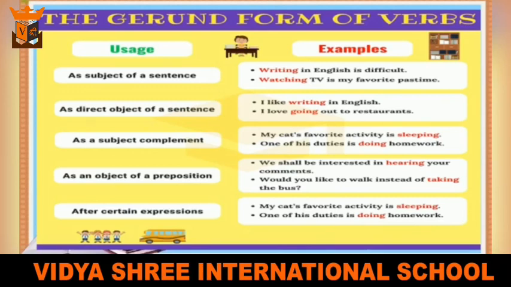For example, my cat's favorite activity is sleeping. Gerund can be used as an object of a preposition. For example, we shall be interested in hearing your comments. Here, hearing is an object to the preposition in.